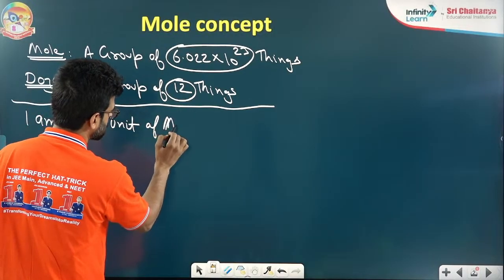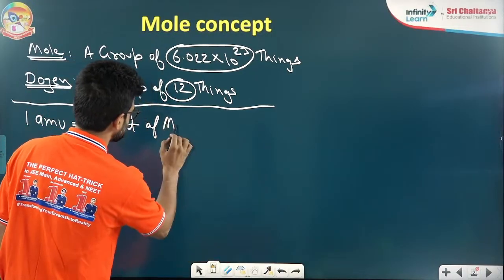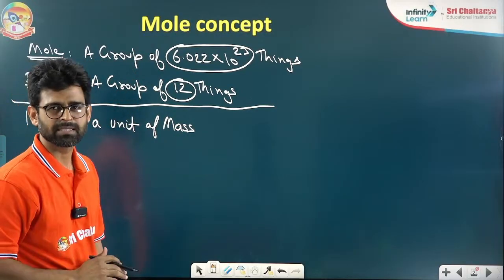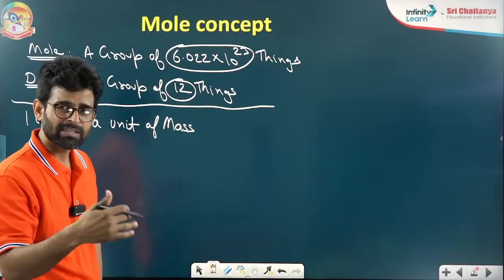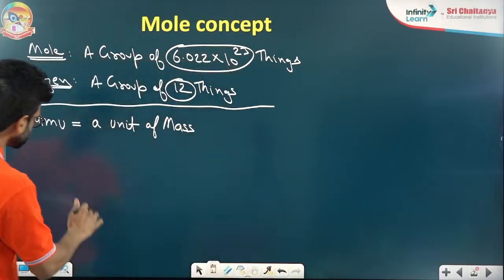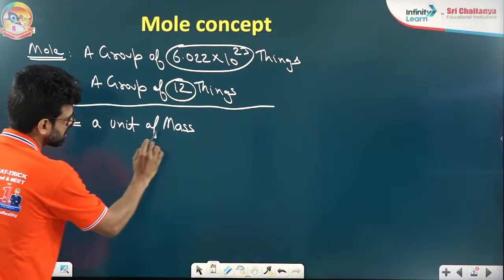A unit of mass, you can say, or a unit of weight. For us, mass and weight are the same things. We are not going into physics. So whenever I say weight or mass, it is the same for us, right? Clear? Very good. So 1 AMU is a unit of mass.